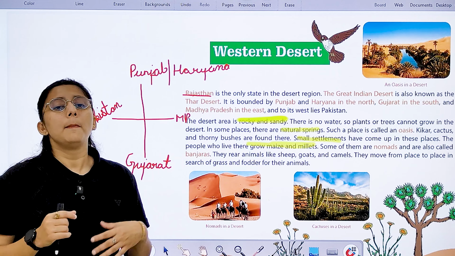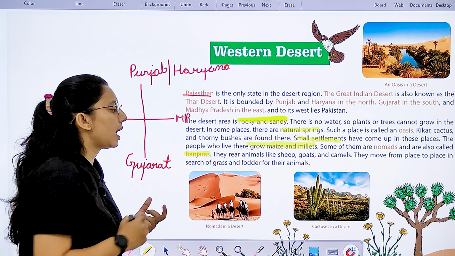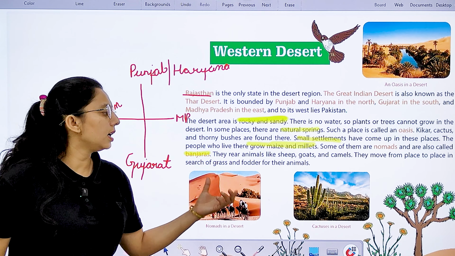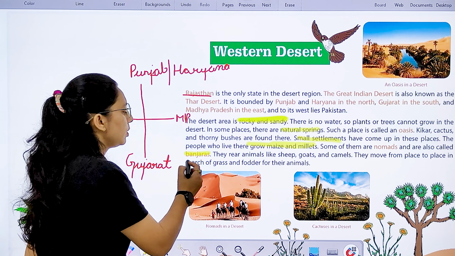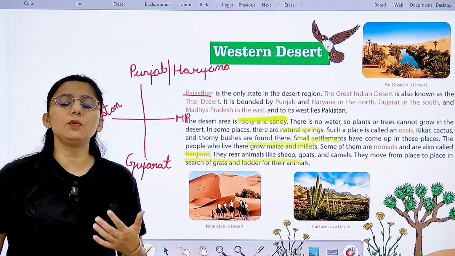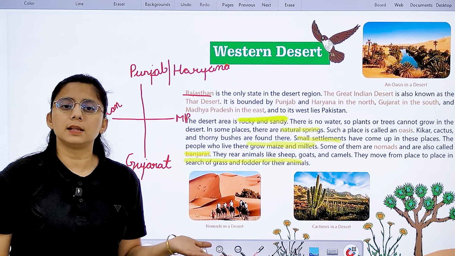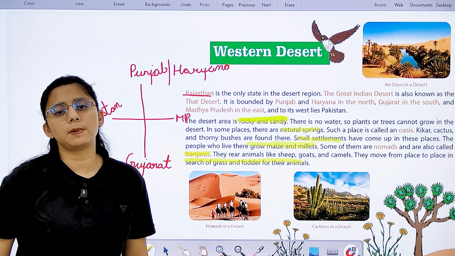Here you will see that many people are nomads. What we call them? Banjaras. They are known as Banjara. And here, what do people do? They rear sheep, goat and camel. So they move from one place to another in search of grass and fodder for their animals. That is why we call them nomads, and they are also known as Banjaras.